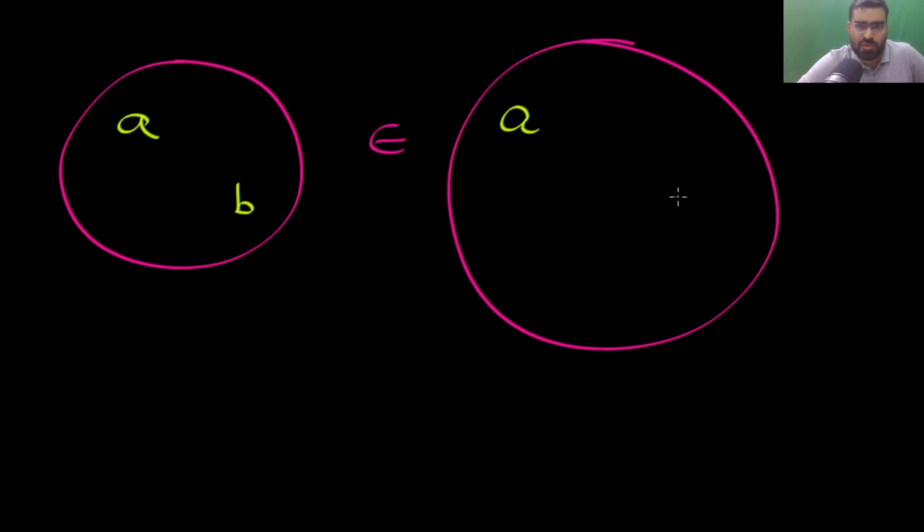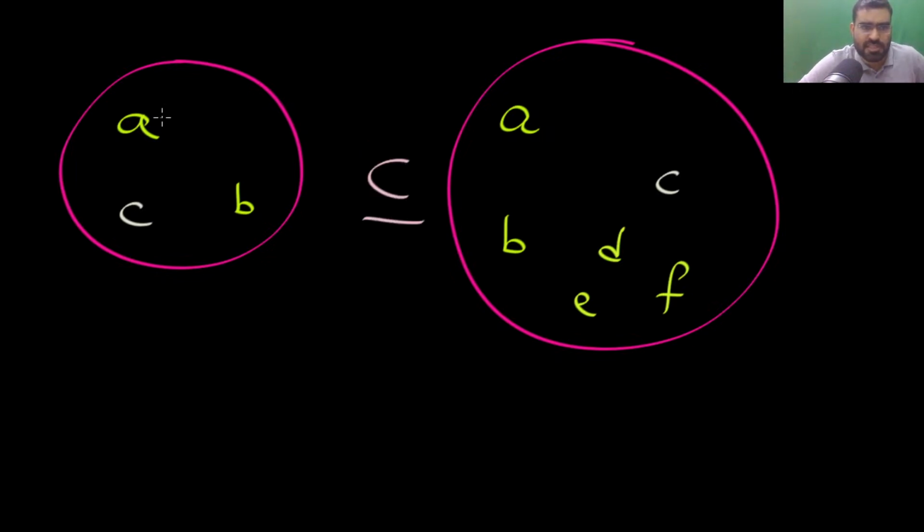But some extra elements can be in the other set, for example D, E, F, and so on. So subset means that every element that you have here is also there. So I can say S is a subset of T.